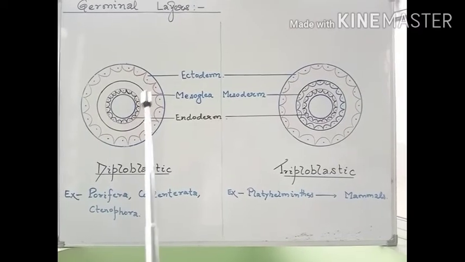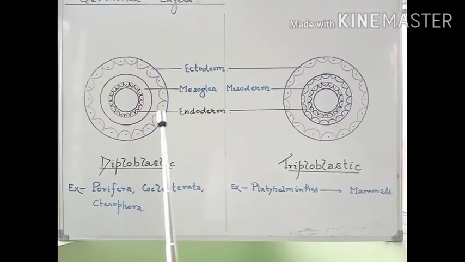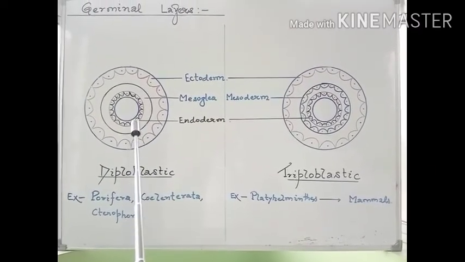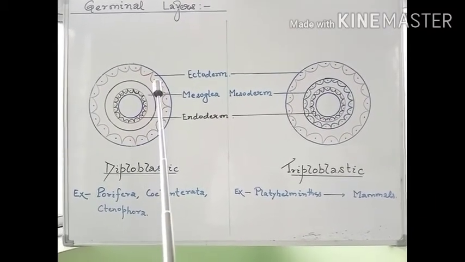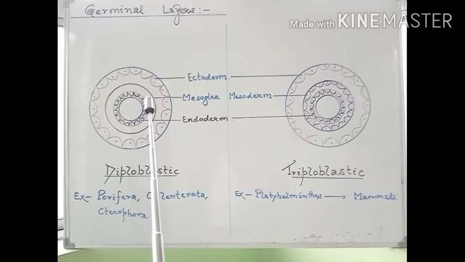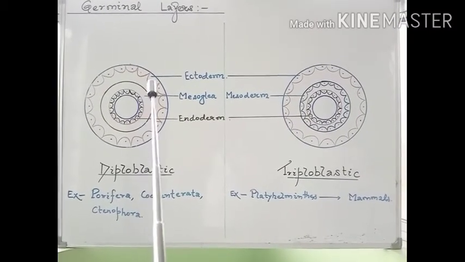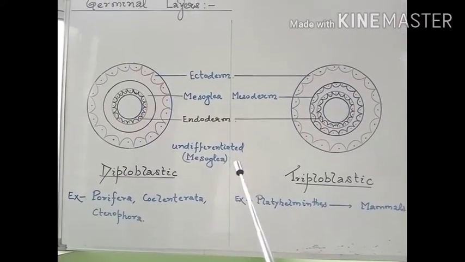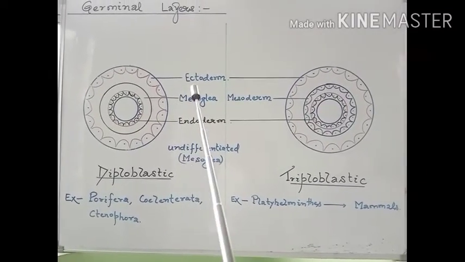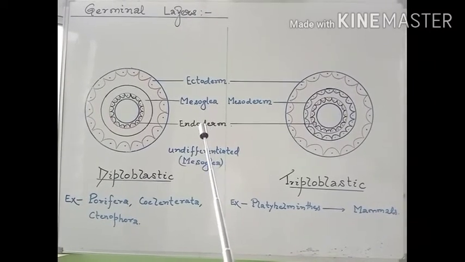The outer layer is known as ectoderm and the innermost layer is known as endoderm, whereas in between these two, an undifferentiated layer is present between the ectoderm and endoderm.